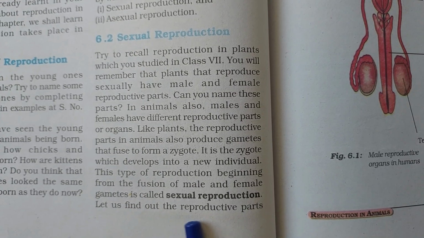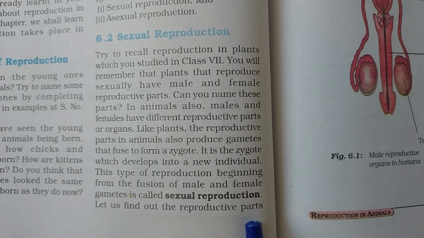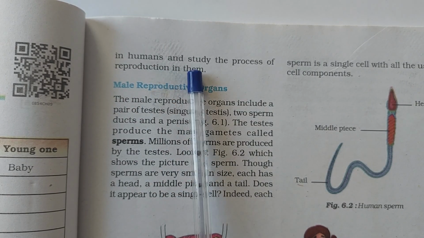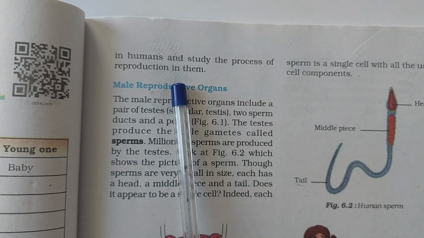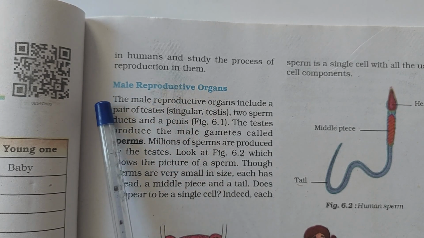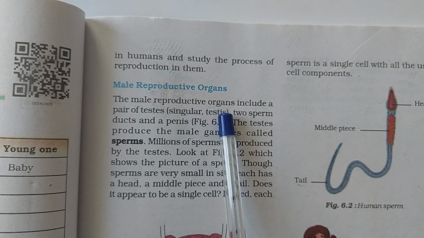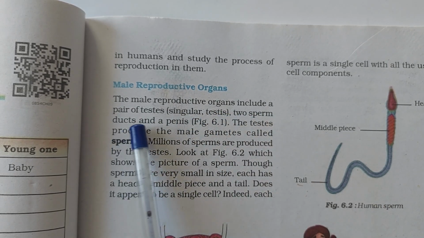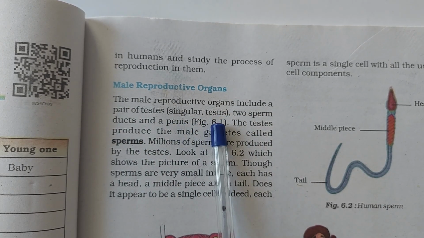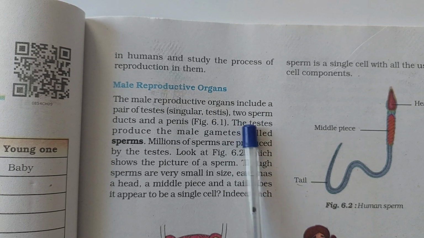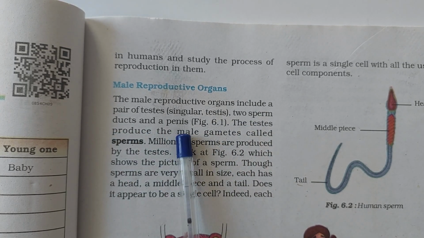Let us find out the reproductive parts in humans and study the process of reproduction in them.